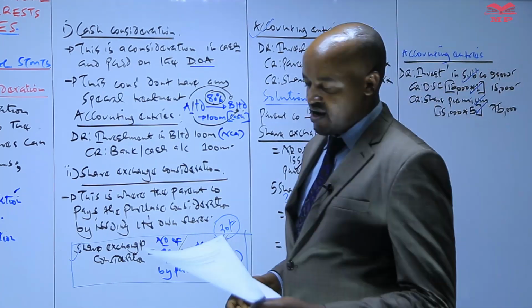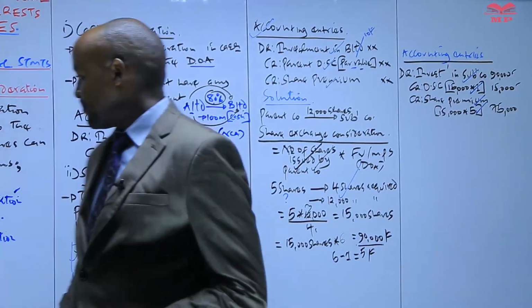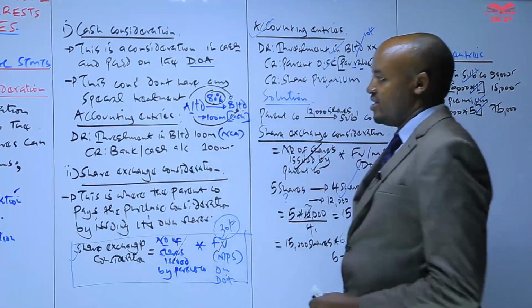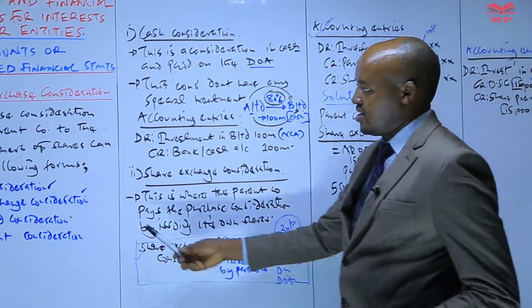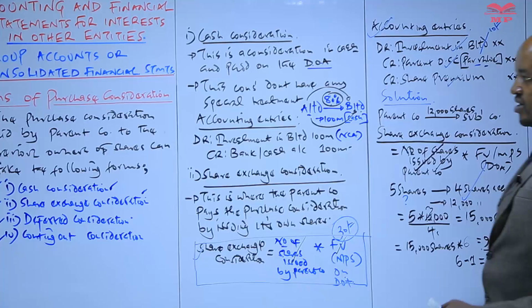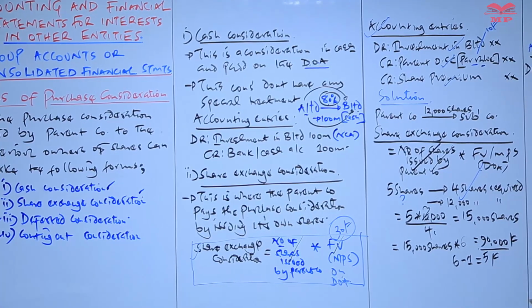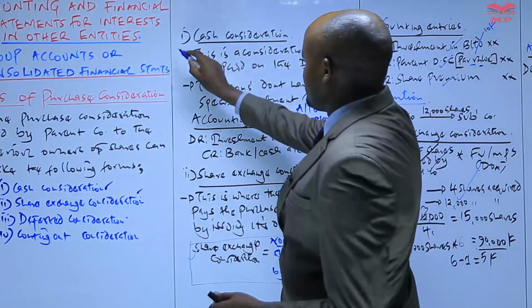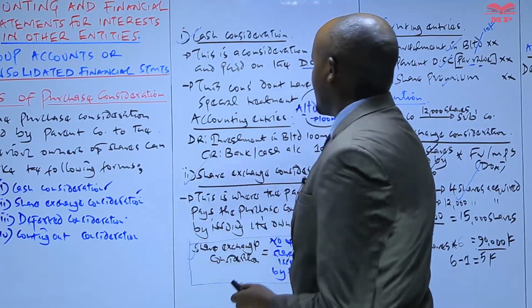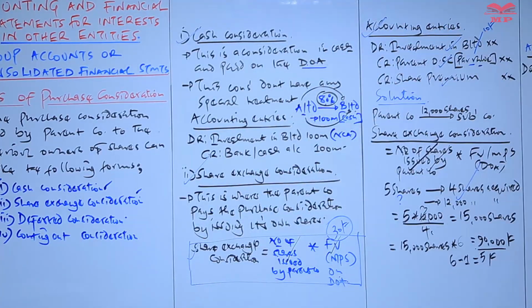So that is the second type of purchase consideration, the share exchange consideration. Then from there we have the other type of consideration, which is number 3. You have already looked at the first one, the cash consideration, the share exchange consideration, and then number 3, we have a deferred consideration.